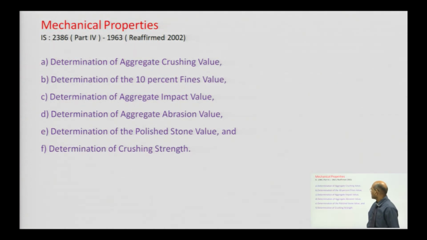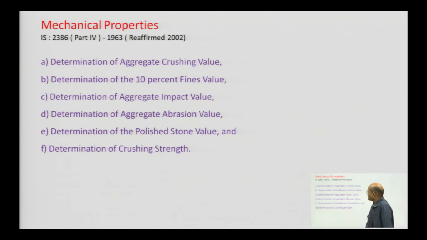Then we have mechanical properties. Mechanical properties are also very important. Mechanical properties mean we have another 6 types of tests: determination of aggregate crushing value, determination of the 10% fines value, determination of aggregate impact value, determination of aggregate abrasion value, determination of the polished stone value, and determination of crushing strength.